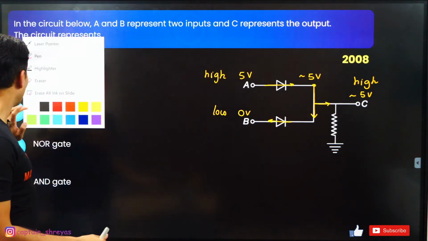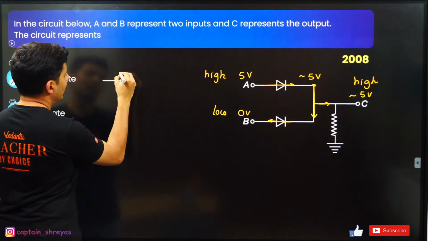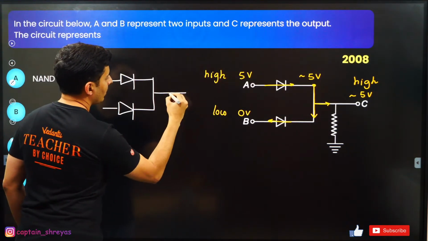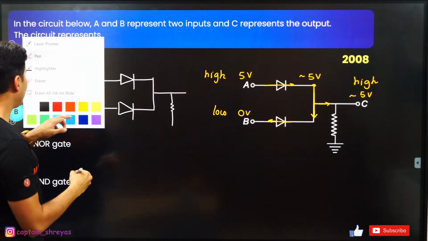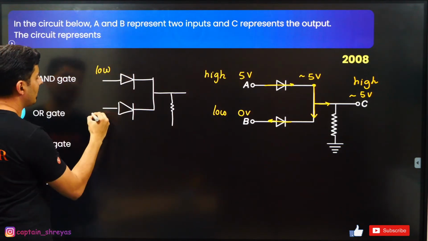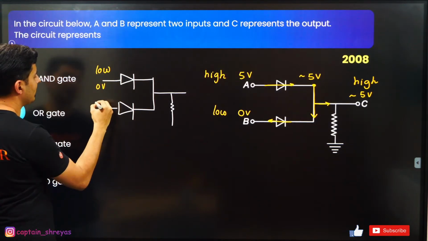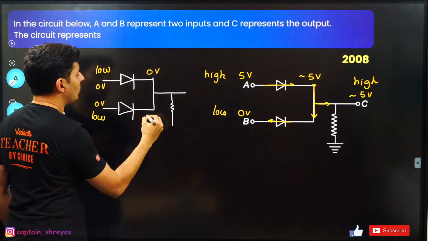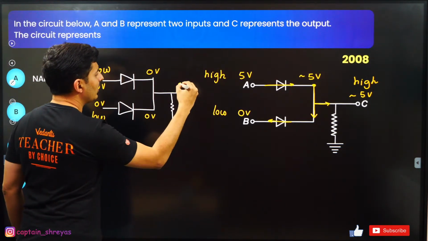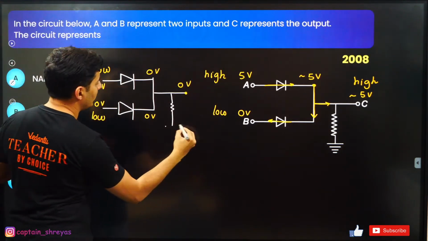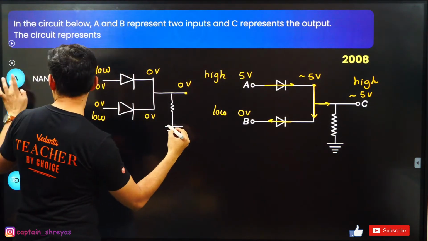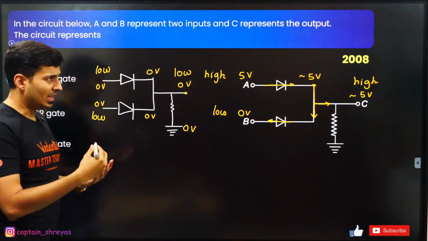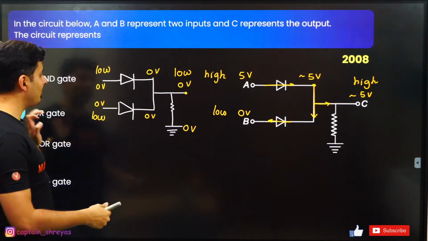Everybody seeing that? Okay. Now just look at the same diagram but in a slightly different manner. What if I give a low input over here, that means this is 0 volt, this is 0 volt, both the diodes are not powered up, so there is no drop. This will also be 0 volt, the output will also be 0 volt, and this is anyway grounded, so basically no current is flowing, so low gives you low. Interesting. Now what will happen if both of them are powered up?